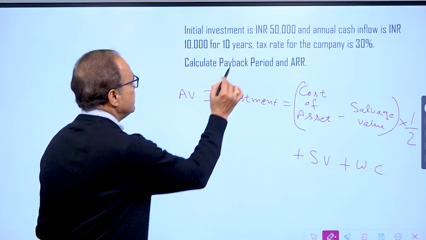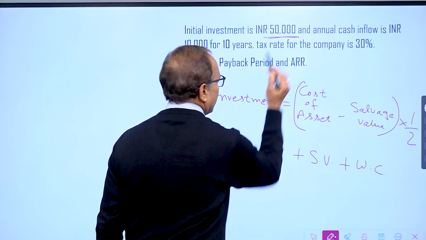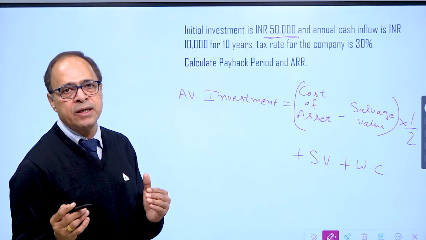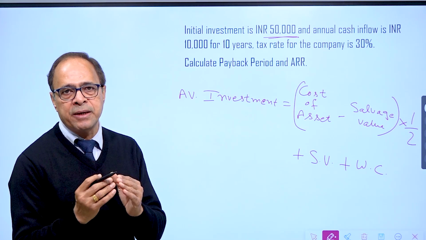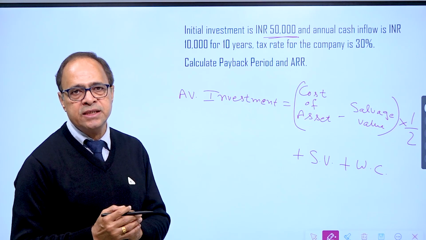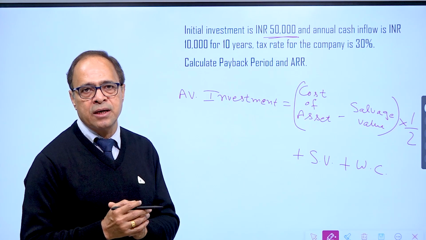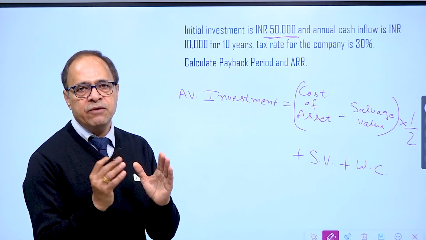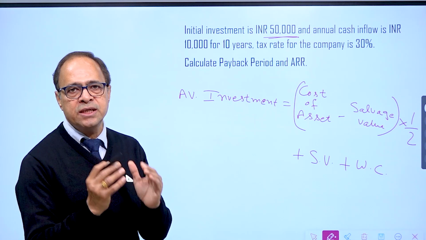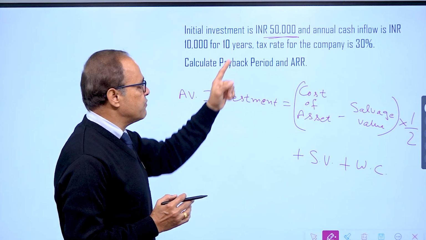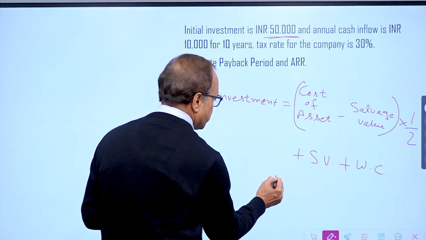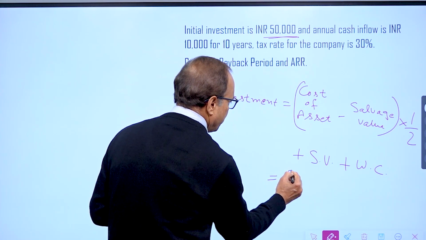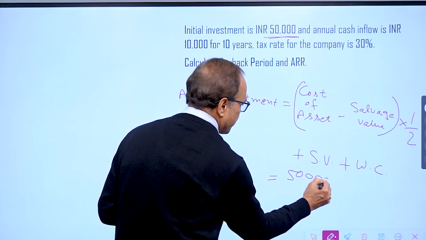Now we are given initial investment is 50,000. It is not specified whether this 50,000 is for fixed assets or for working capital, or some part is for the fixed asset and some part is for the working capital. So pay the attention. If numerical is silent, question is silent, consider this 50,000 as cost of fixed assets. So in our case, cost of fixed asset is 50,000.